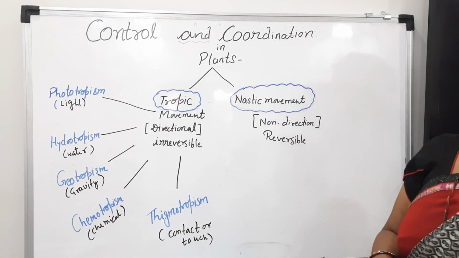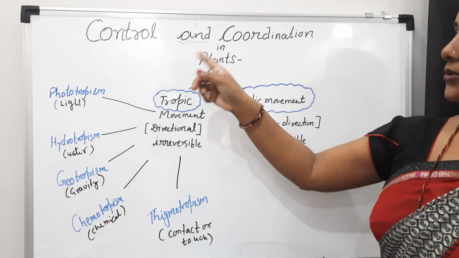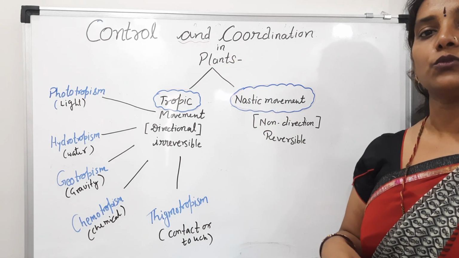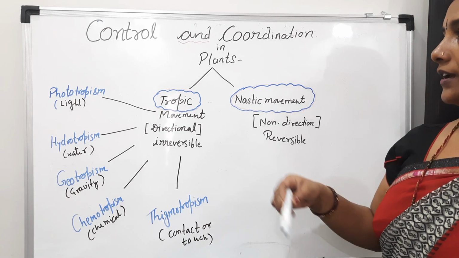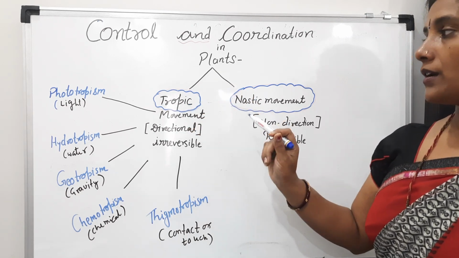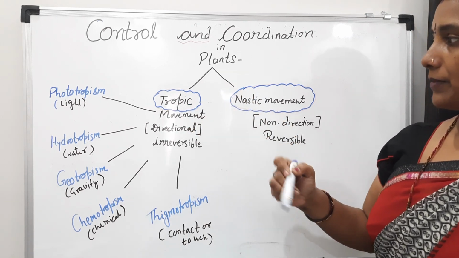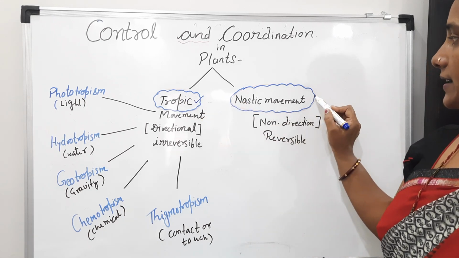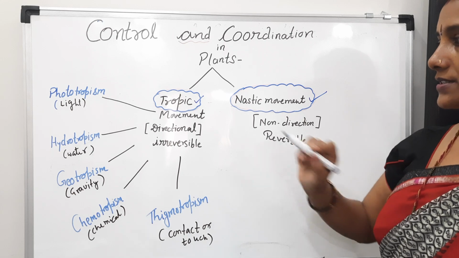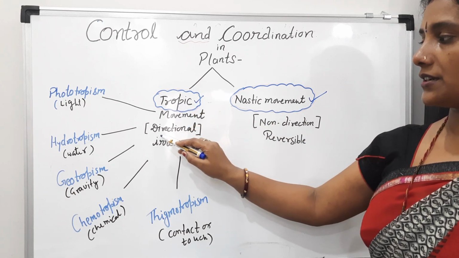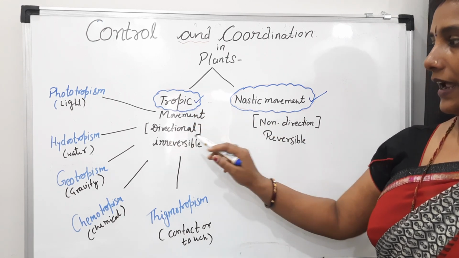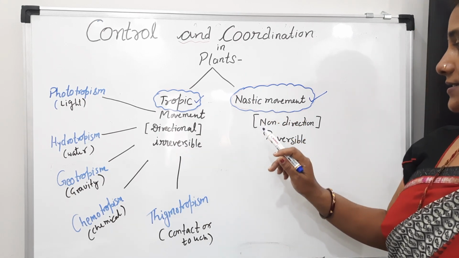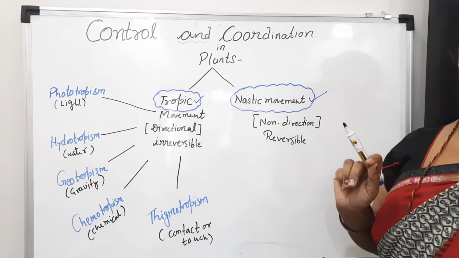Let's observe, students, control and coordination in plants. How the plants show their movements. As I told you, two types of movement are shown by the plants. First is tropic movements and second one is Gnostic movements. Tropic movement is, students, directional movements and it's irreversible movements. If we talk about the Gnostic movements, it's reversible movements.